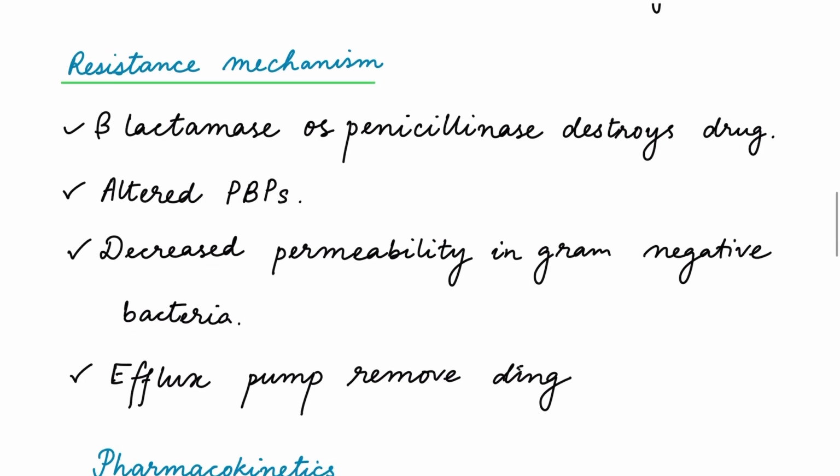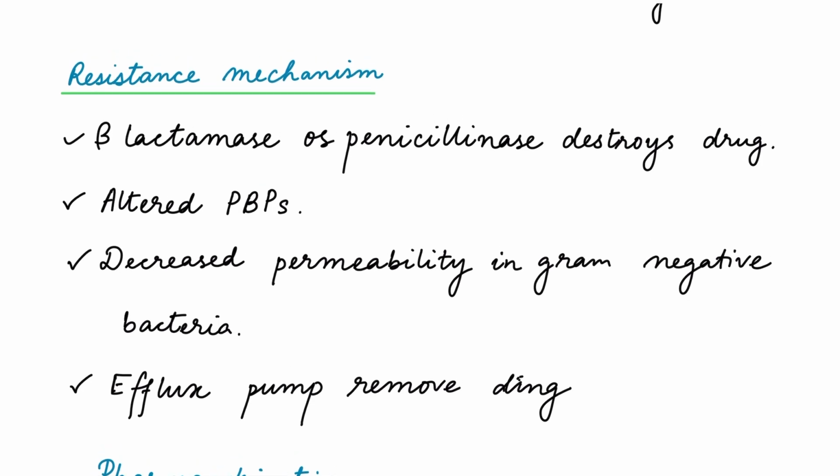Now, what are the resistance mechanisms? So bacteria may develop resistance to penicillin through several mechanisms. Production of beta-lactamase or penicillinase enzymes that hydrolyze the beta-lactam ring, rendering the drug inactive. Alteration of PBPs leading to decreased affinity for penicillin, like in MRSA. Reduced permeability of the bacterial cell wall, especially in gram-negative bacteria, and another one is efflux pumps that actively remove the drug from the bacterial cell.